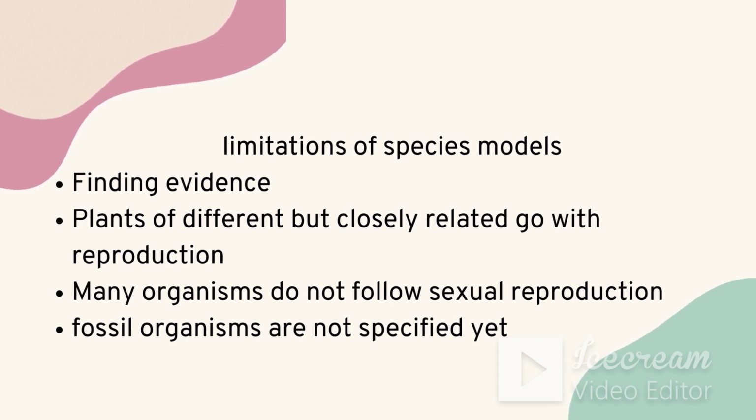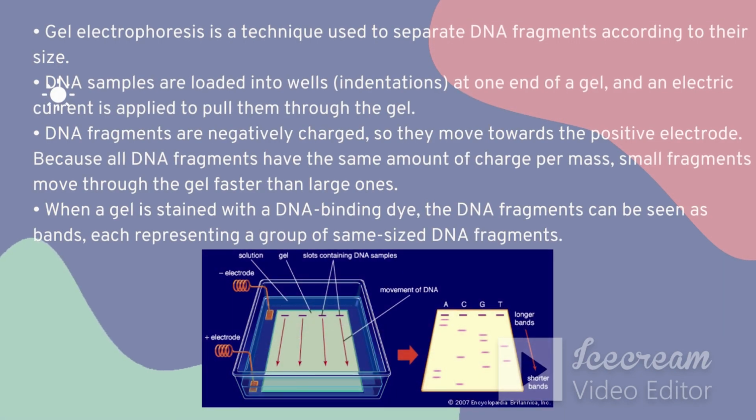Limitations we discussed, so I'll just go through the limitations again. Finding evidence is very important, and sometimes we won't be able to find much evidence, especially DNA samples from the distant past. It means fossil organisms are hard to find. And when it goes with plants, they go with more asexual reproduction, and sometimes related species can go with reproduction. So it's hard to categorize them under several species.